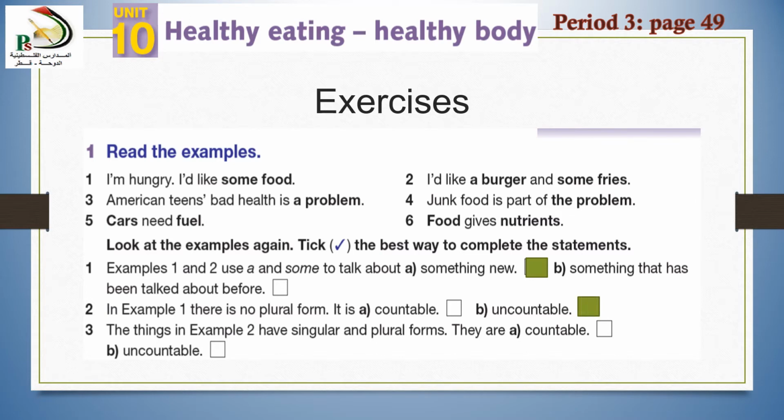Number 3, the things in example 2 have singular and plural forms. They are countable or uncountable? Look at example 2. I'd like a burger and some fries. Are they countable or uncountable? The answer is yes, it is countable. If we have plural, it will be countable. Okay?